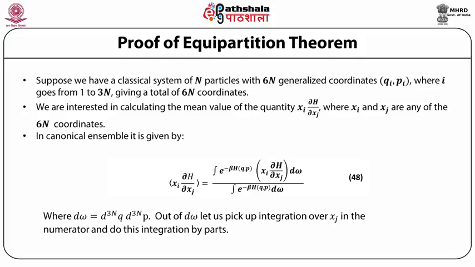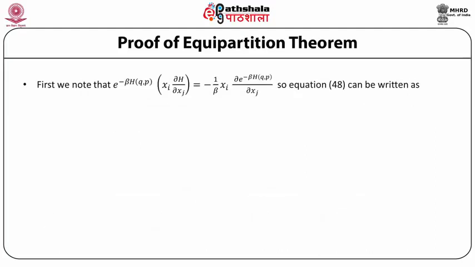Out of d omega, let us pick up integration over x_j in the numerator and do this integration by parts. First, we know that e raised to power minus beta H(q,p) multiplied by x_i delta H upon delta x_j is equal to